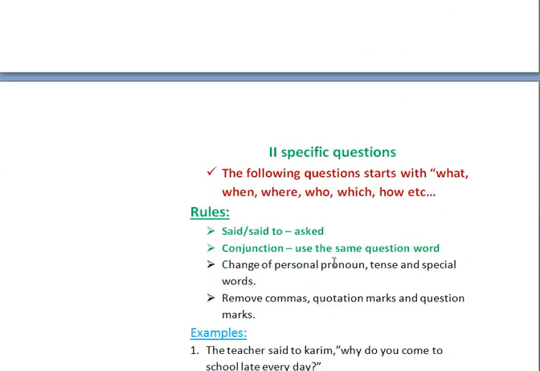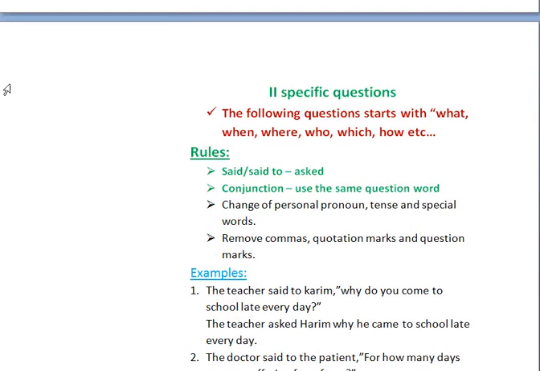Now we are going to see the second type. The second type is specific question. Specific questions means nothing but the question starts with the WH words. What, when, where, who, which, how. So அப்போ reported speech எதில் ஸ்டார்ட் ஆயிருக்கும் அப்படின்னா WH questionல ஸ்டார்ட் ஆயிருக்கும். So WH questionல ஸ்டார்ட் ஆயிருந்ததுன்னா it is called the specific question.